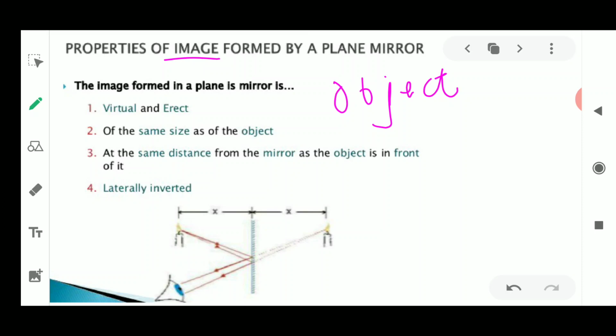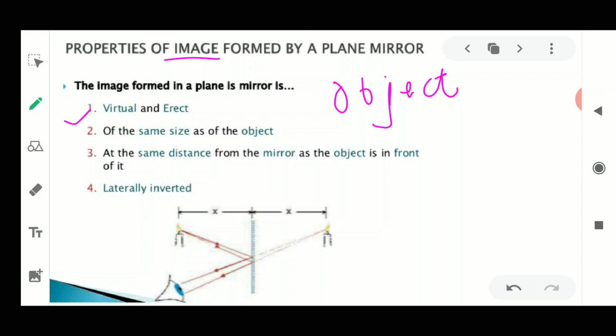First of all, the image will be virtual. What is the meaning of the word virtual? Virtual means the image which cannot be obtained on a screen. It is only seen by looking in a mirror, in a lens, or in any shiny surface. The image of our face formed in the mirror cannot be obtained on a screen. As long as you are standing in front of a mirror, you will be able to see your image.